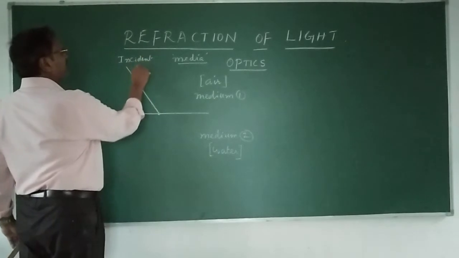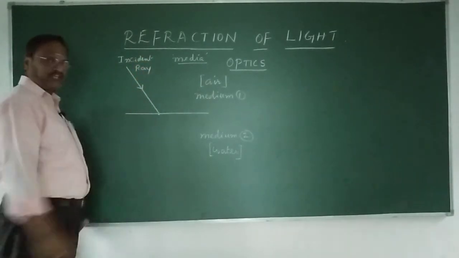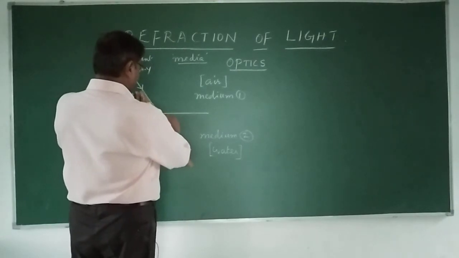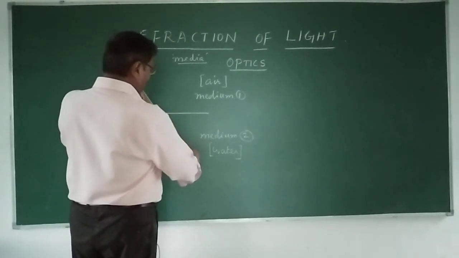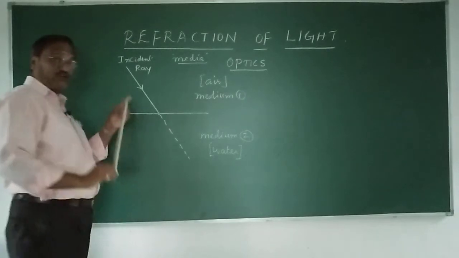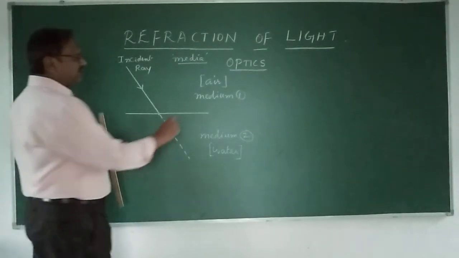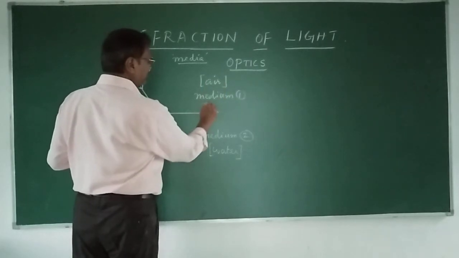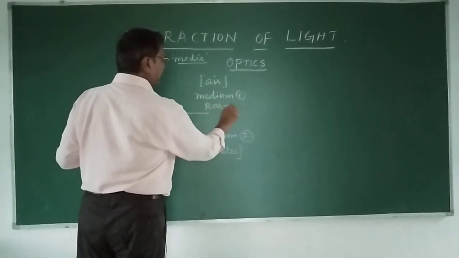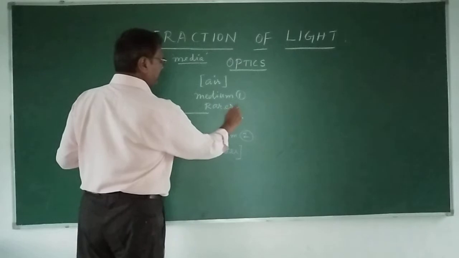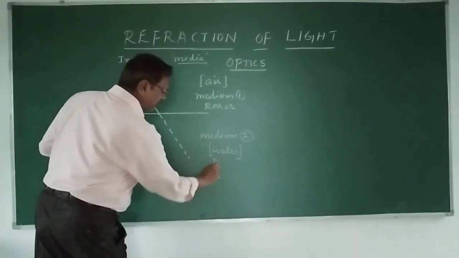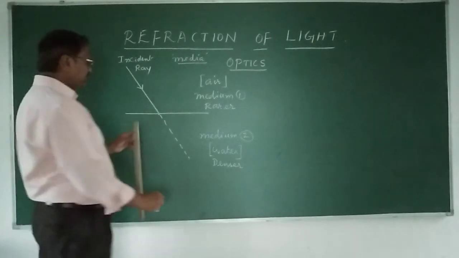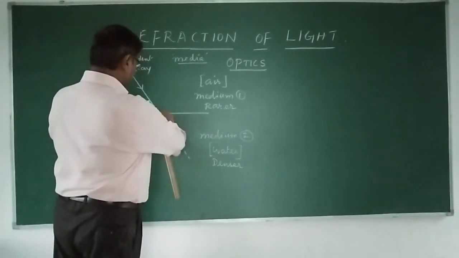Now, when the ray of light is incident, it is supposed to go in a straight line, but it does not. It is going to bend. When it travels from a medium like air, which is optically rarer, to an optically denser medium like water or glass, it will bend like this.